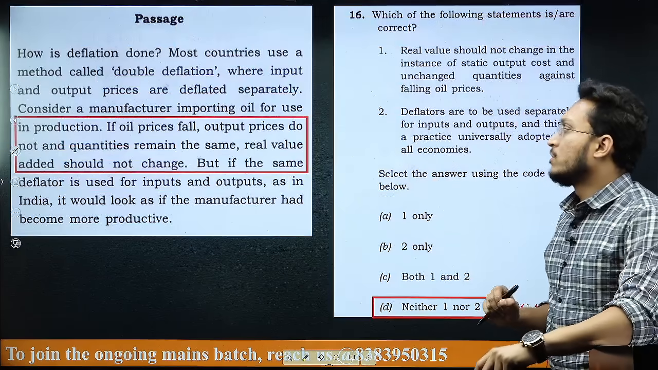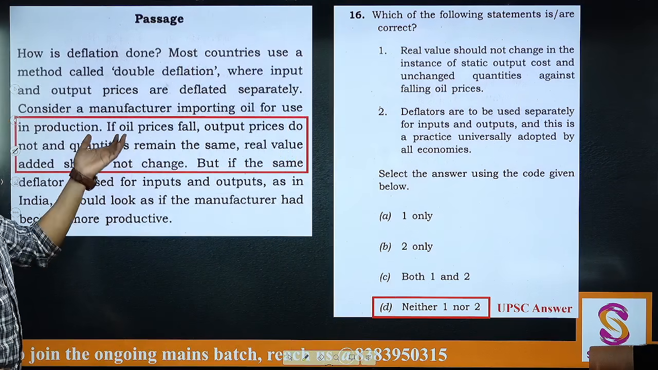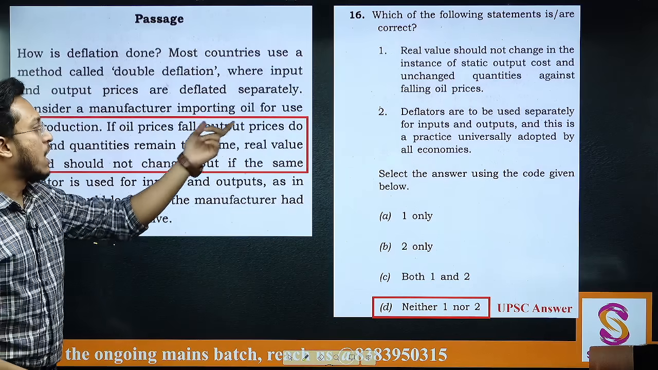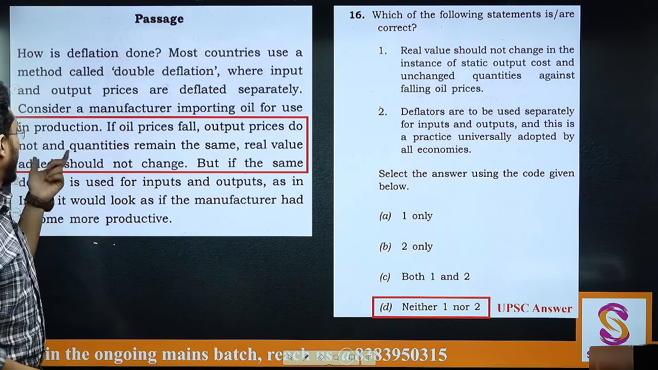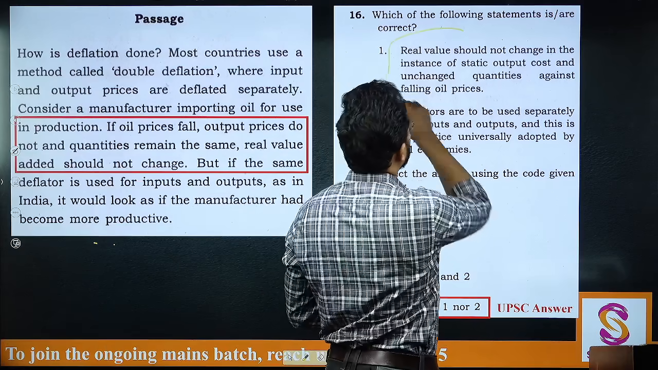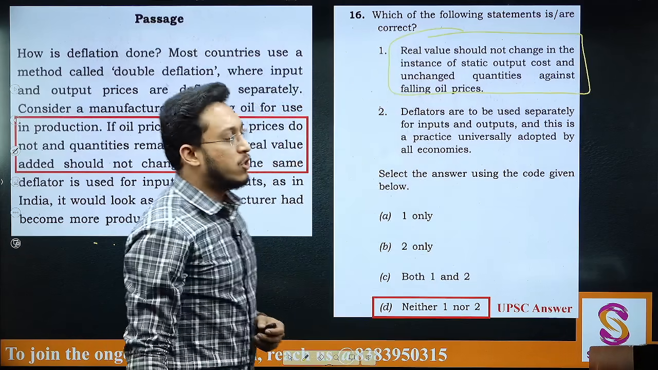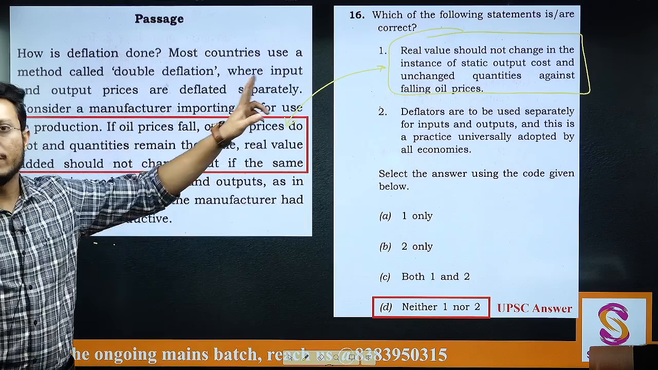Next, talking about this question. So this is one of the debatable questions. Here it clearly says if oil prices fall, output prices do not and quantities remain the same, real value added should not change. And if you read statement 1, you can directly correlate these two statements and you will say statement 1 should be correct.